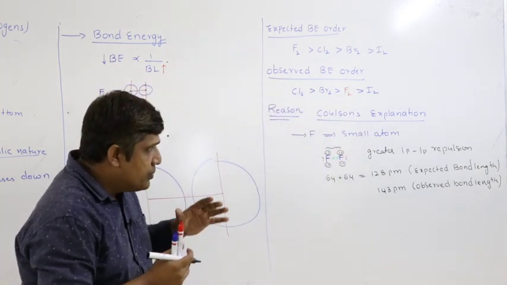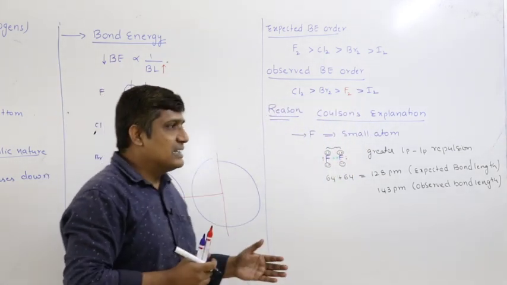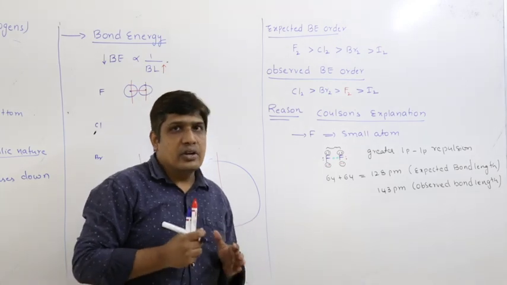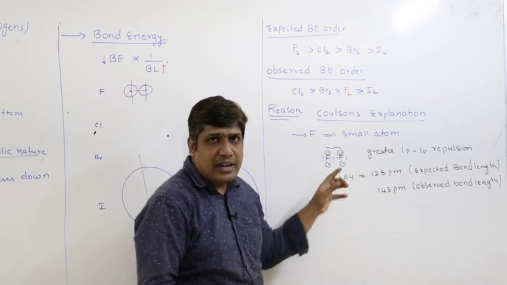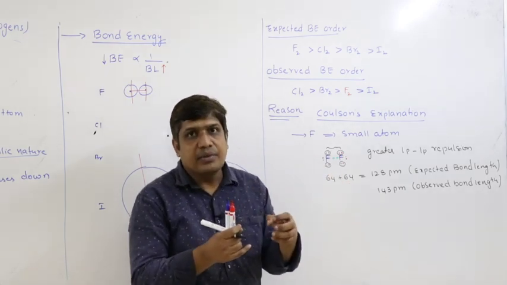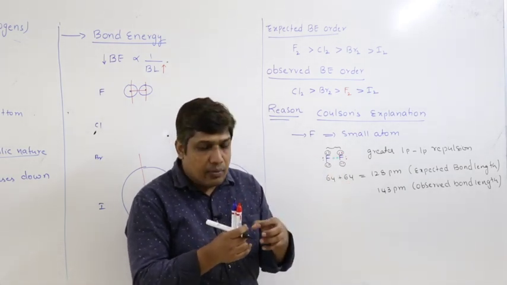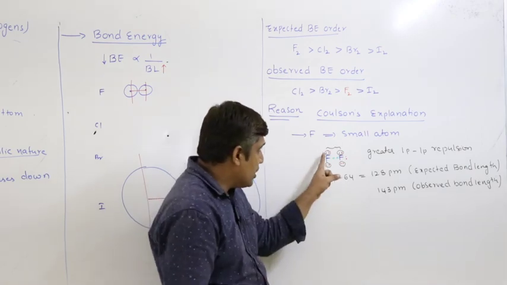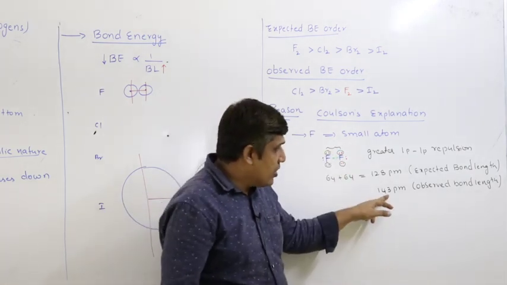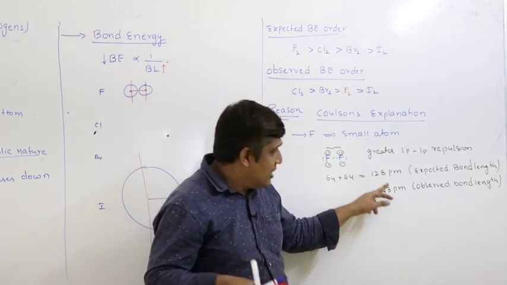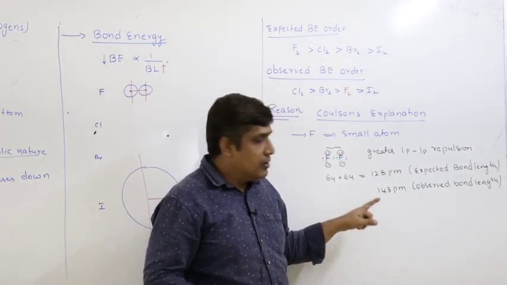That means the observed bond length is greater than expected bond length. What is the reason? The fluorine atoms are moved away from each other to overcome this lone pair repulsion. Hence, the bond length is greater than expected.